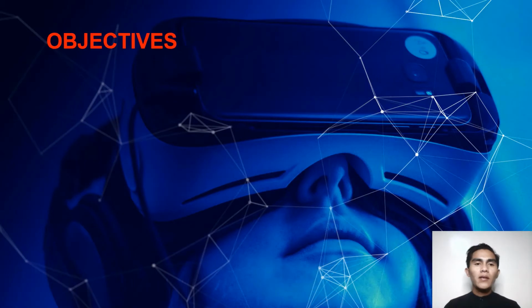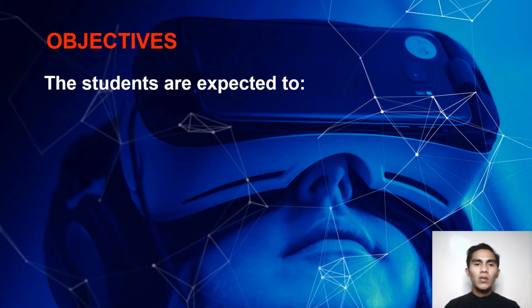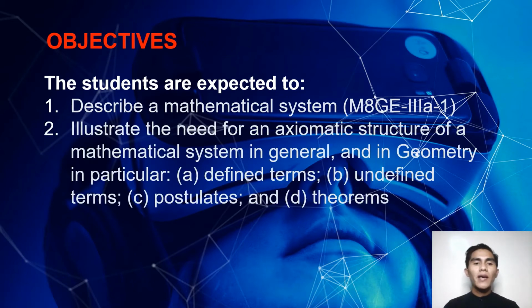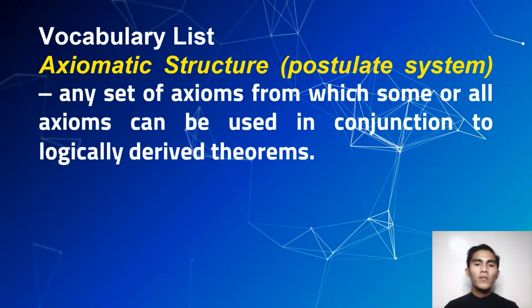So these are the objectives that we're going to attain at the end of this lesson. First, you're going to describe a mathematical system. Second, you're going to illustrate the need for an axiomatic structure of a mathematical system in general and in geometry in particular: defined terms, undefined terms, postulate, and theorems. So these are the terms that you will be encountering.